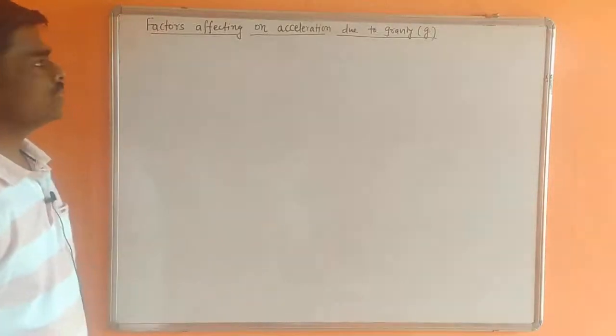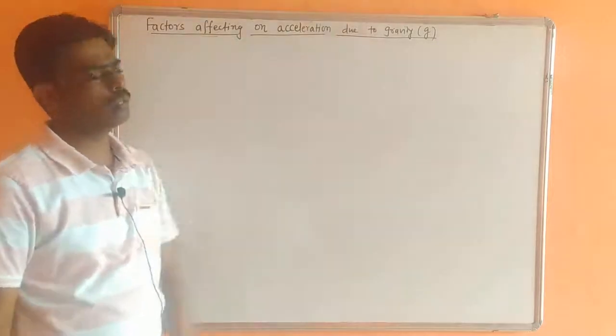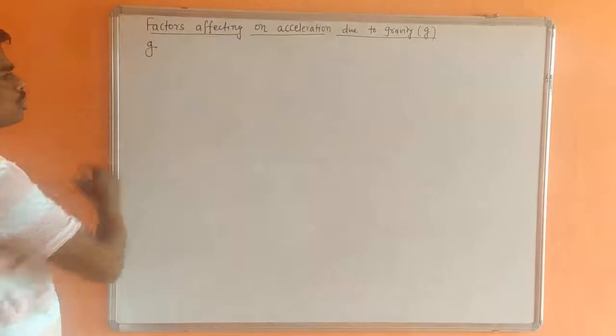Hello student, today we will discuss the factors affecting acceleration due to gravity. First thing, acceleration due to gravity, which is denoted by small g.